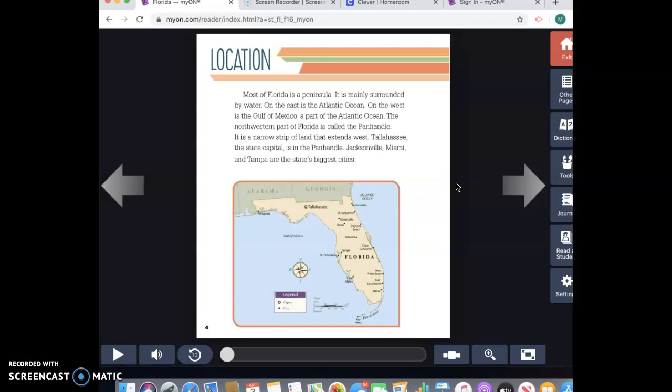Last week I also gave you a bonus word. You got 2 extra bonus points if you are able to tell me the bonus point word. The bonus point word for this week is Orlando. Orlando is the bonus point word. If you enter the word Orlando in the extra credit assignment quiz, you will get 2 extra bonus points.